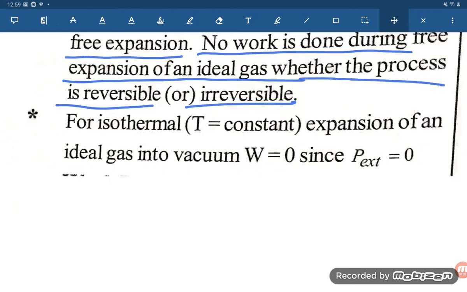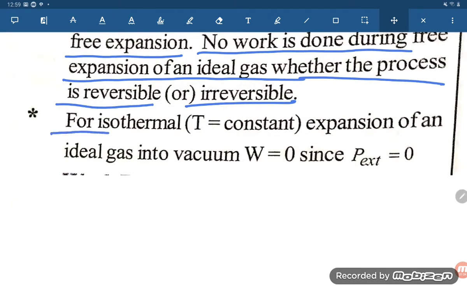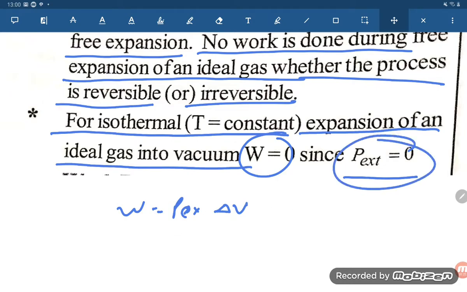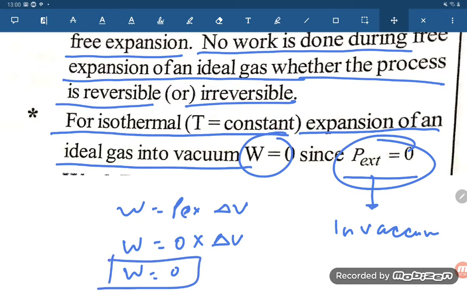Now let us try to derive the relation for work. For isothermal expansion of an ideal gas in vacuum, T is constant and W equals 0. Why is W equal to 0? W is equal to P external delta V. In vacuum, P external is equal to 0. So W is equal to 0 into delta V, so W will be 0. So in free expansion, work done will be 0.